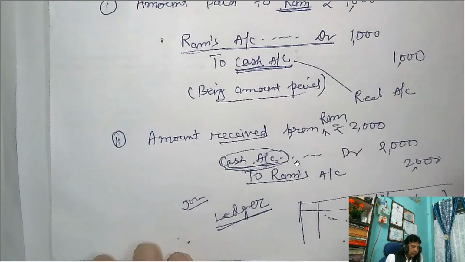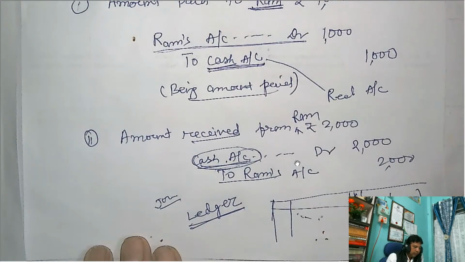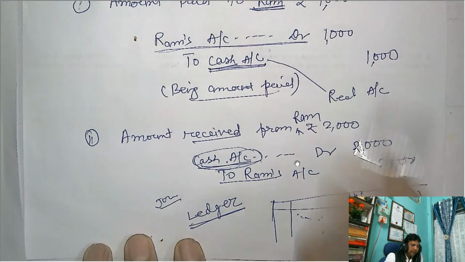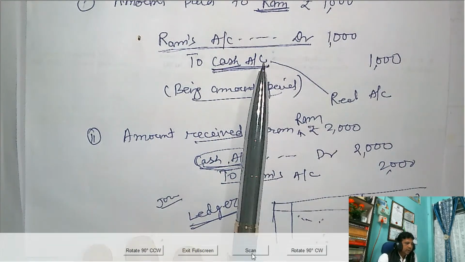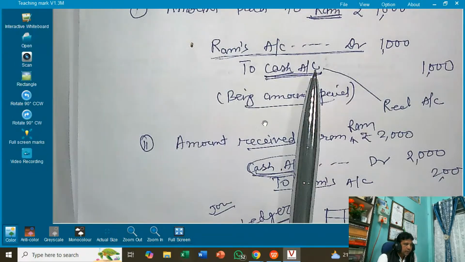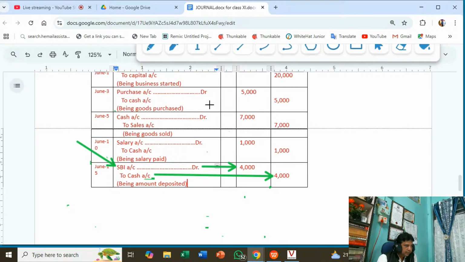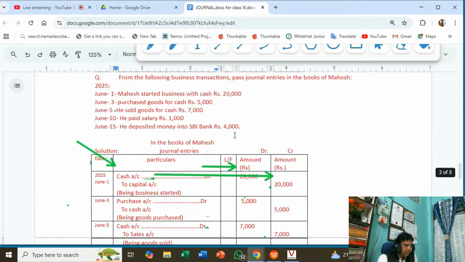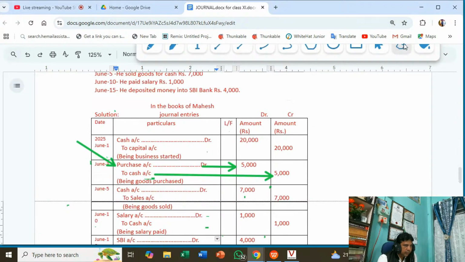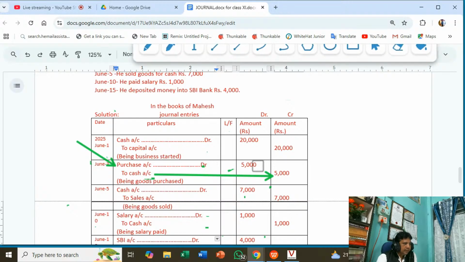Normally in the question, we do not get the folio column information. It is only part of the format. So you draw this format. We do not write anything in this particular column, the folio column, because the information is not given in the question.